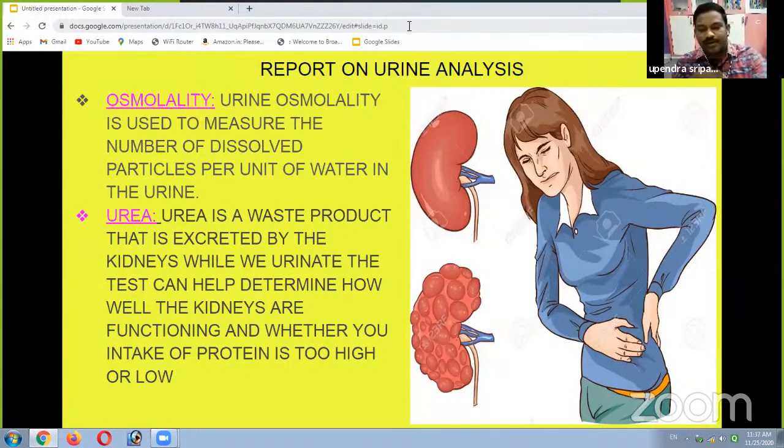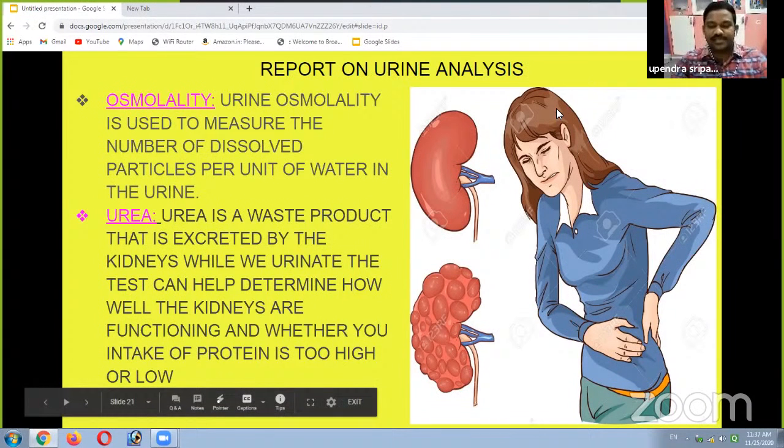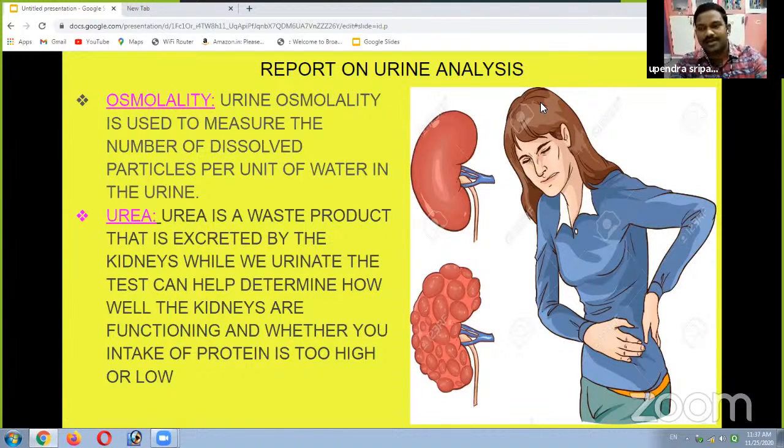Here we know about the osmolality also. Osmolality is a measure of how much one substance has dissolved in another substance. So commonly in the osmolality test of urine, we measure how much water is dissolved in the urine. Urine osmolality is used to measure the number of dissolved particles per unit of water in the urine. This is the osmolality test.